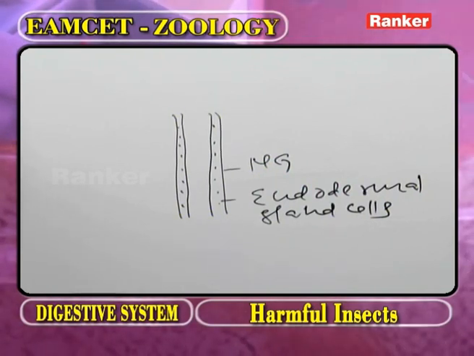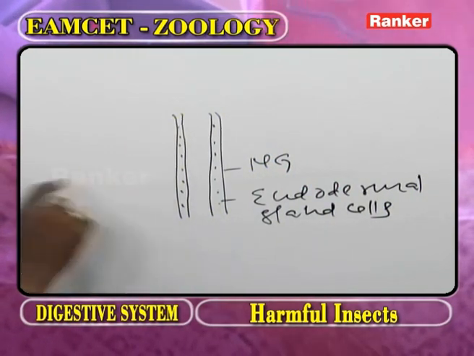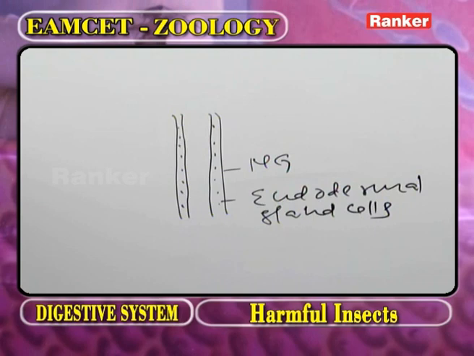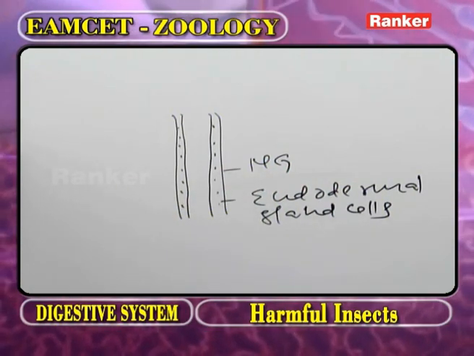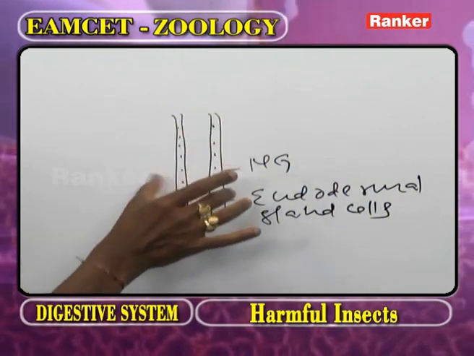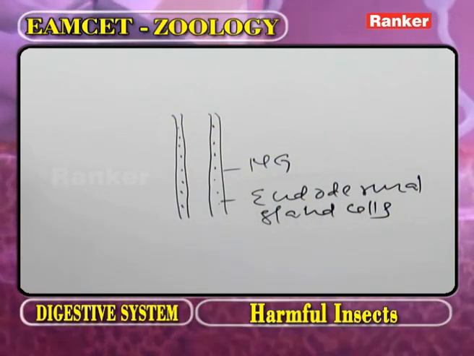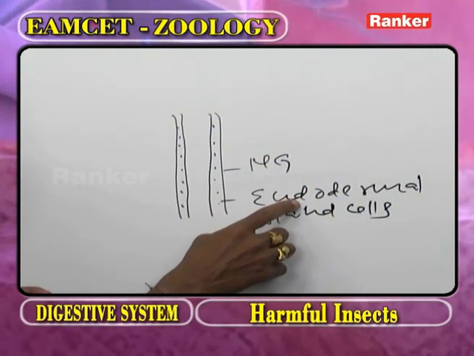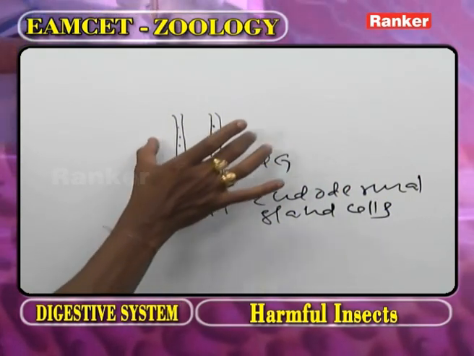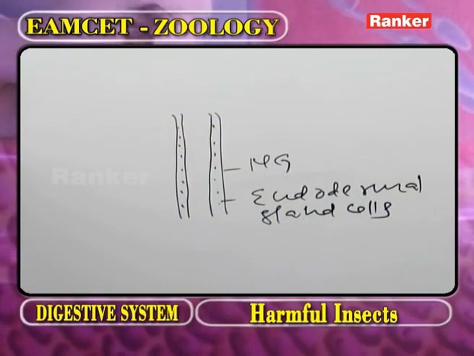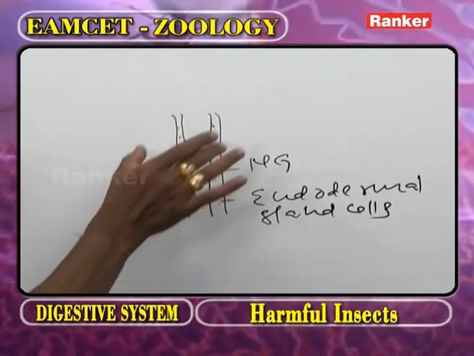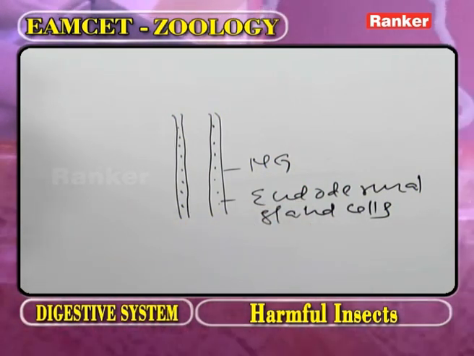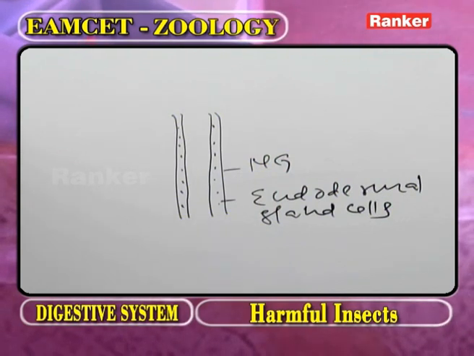As we observe the alimentary canal of cockroach, what is the straight and longest part? That is midgut. What is the other name of midgut? The mesenteron. In the midgut, a tubular part is present that is called ventriculus. This is the only part lined inside by endodermal gland cells. In the midgut, there is no ectoderm and no chitinous cuticle, so the walls of midgut are thin. These endodermal gland cells act as the digestive glands.